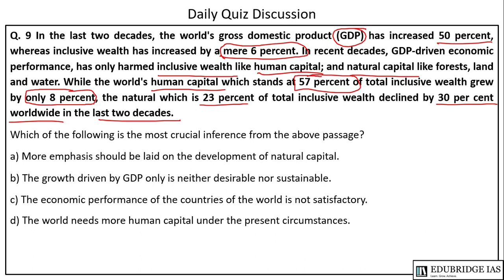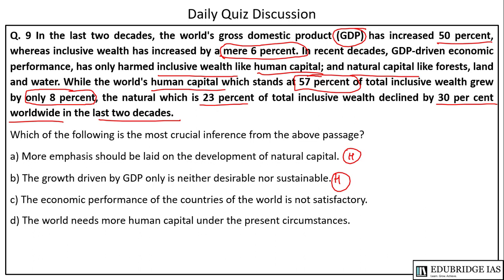The option A is more emphasis should be laid on the development of natural capital. This can be an option. We will hold this for a while. Option B, the growth driven by GDP only is neither desirable nor sustainable. This can also be a correct option. We will hold this for a while.